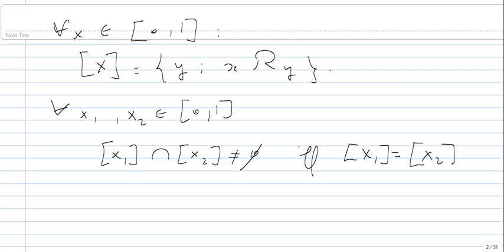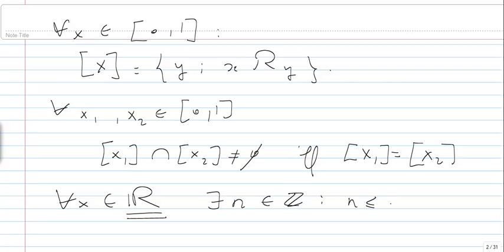Let me also make another remark for every x in R, because some may ask why you are focusing on [0,1]. In fact, the equivalence class for this relation extends: for every x in R, there exists a unique integer n such that n is less than or equal to x, less than n plus 1.